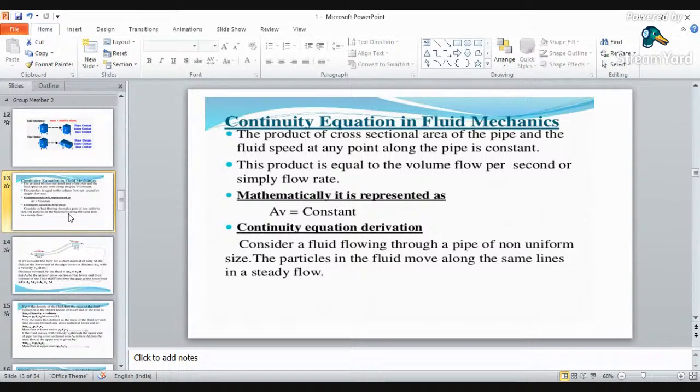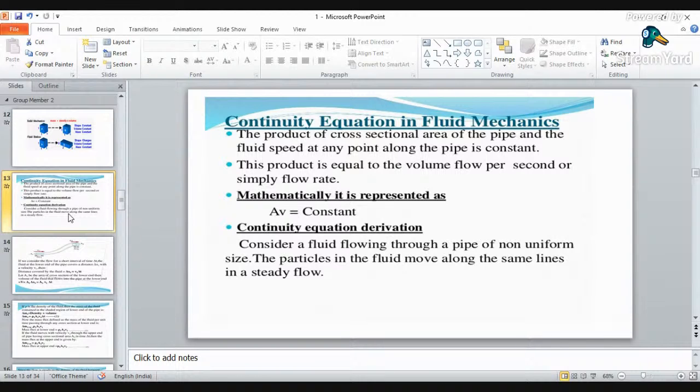So wherever you are dealing, we have to consider the continuity equation as area into velocity, the area of that section into the speed or velocity of that section. This is applicable in both, either in closed conduits or open channels. Mathematically, area into velocity must be equal to a constant. That is, the product of area and velocity at each and every point in a section must be constant as per the continuity equation.